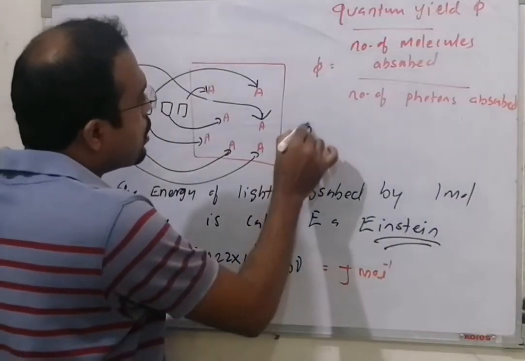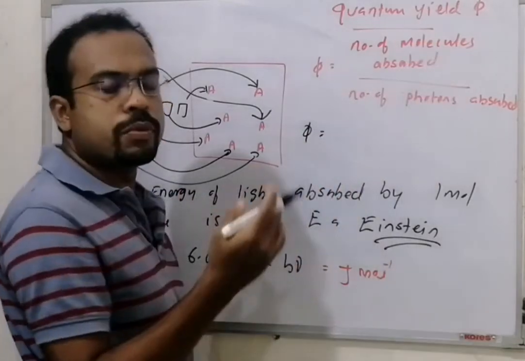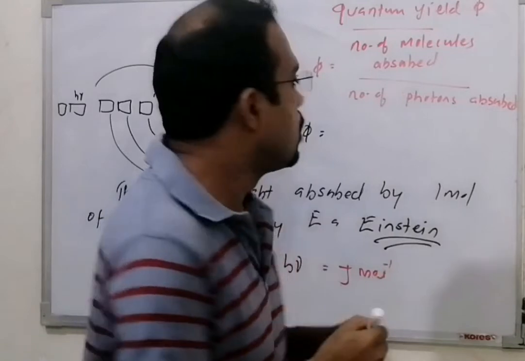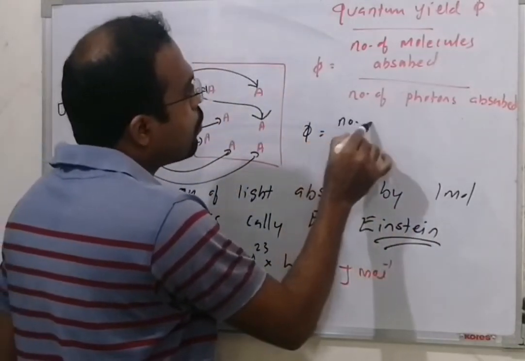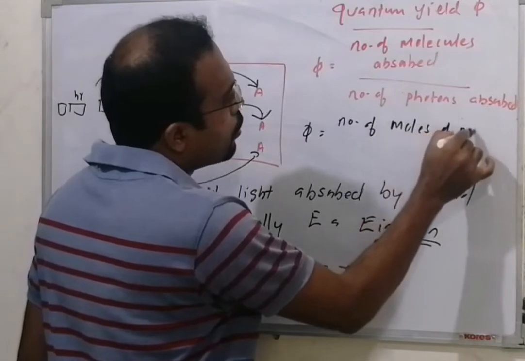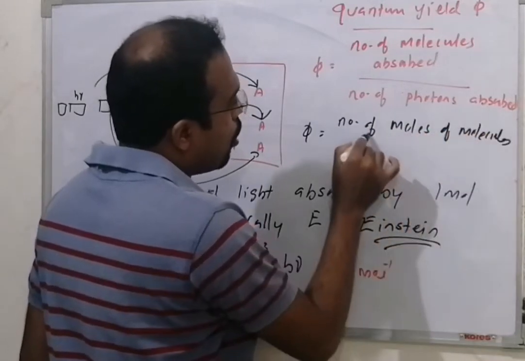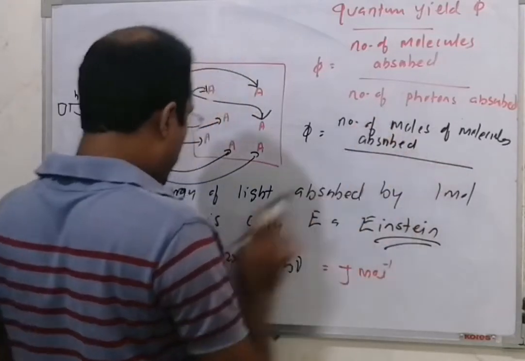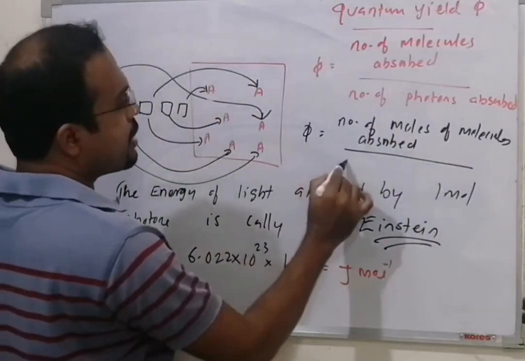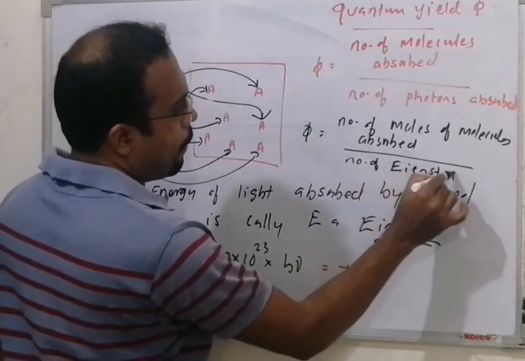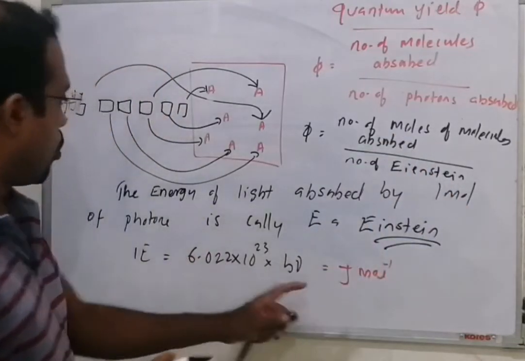Or quantum yield is equal to all molecules absorbed. Suppose all molecules which absorbed give the reaction products. Therefore, we can write the number of moles of molecules absorbed, here I made it moles. What is 1 mole? The number of Einstein, because 1 Einstein is 1 mole.